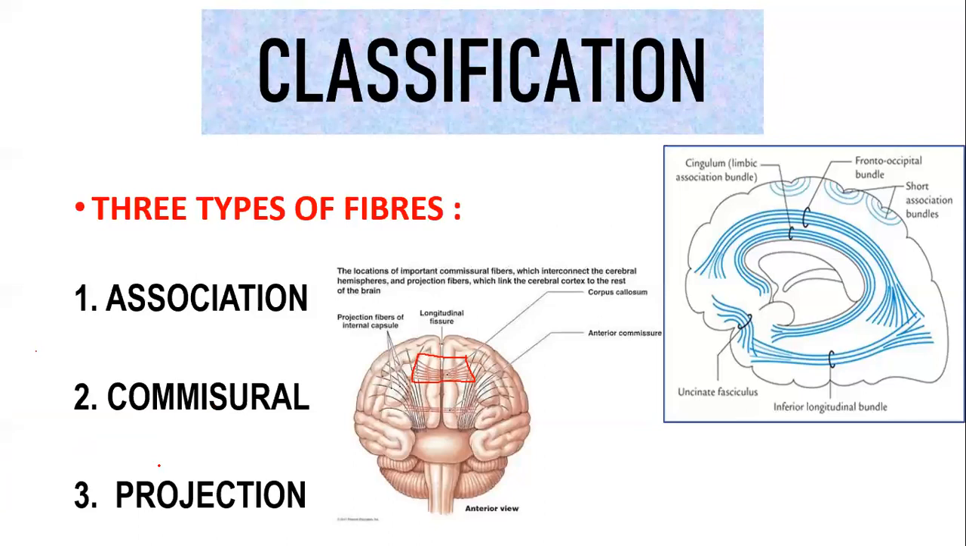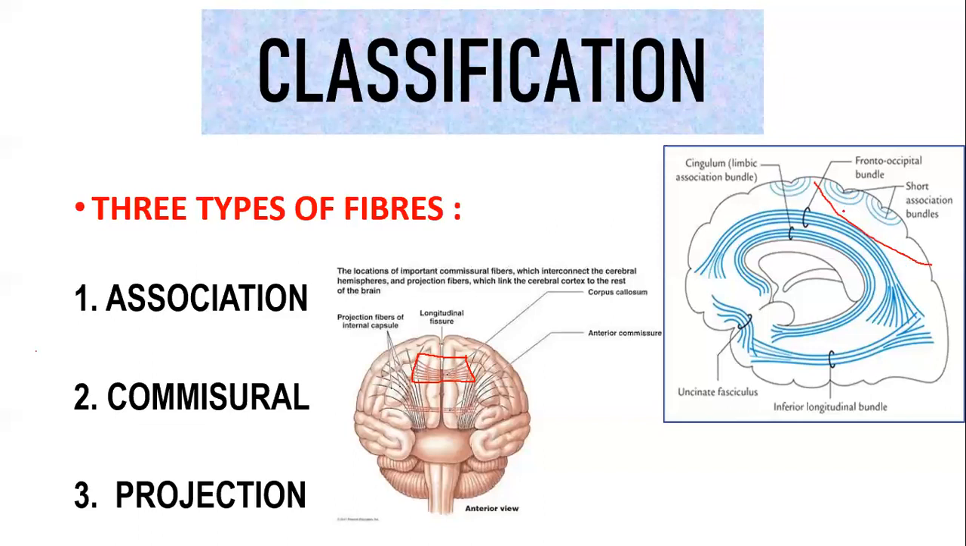So in the classification, we have three types of fibers: association fibers, commissural fibers, and projection fibers. Association fibers are called intrahemispherical, meaning they are located within the same hemisphere. Based on length, they are divided into two: short association fibers and long association fibers. Short association fibers interconnect the adjacent gyri present within the same hemisphere, whereas a long association fiber connects distant gyri of the same hemisphere.